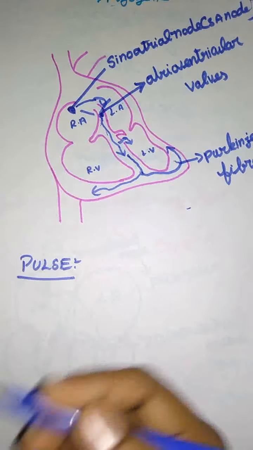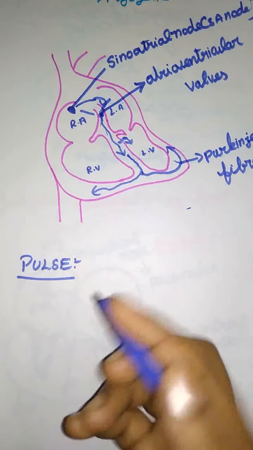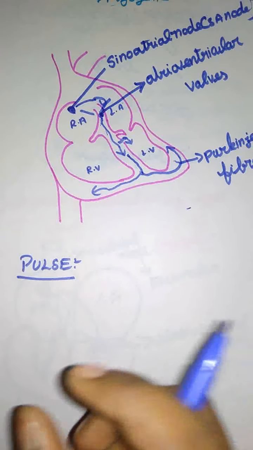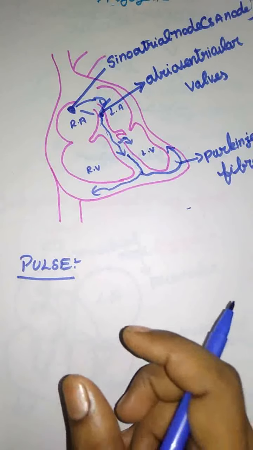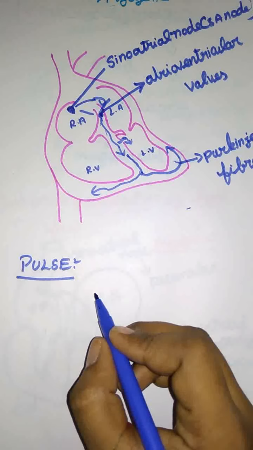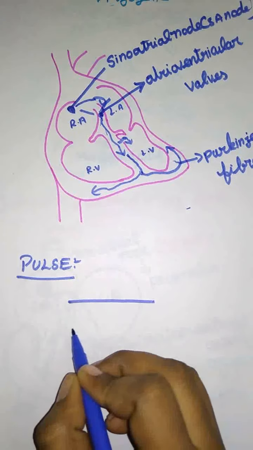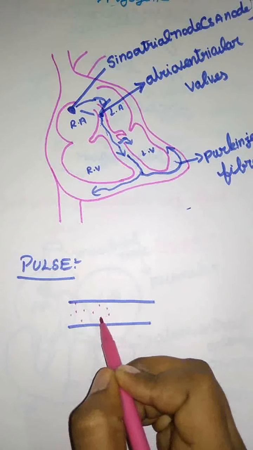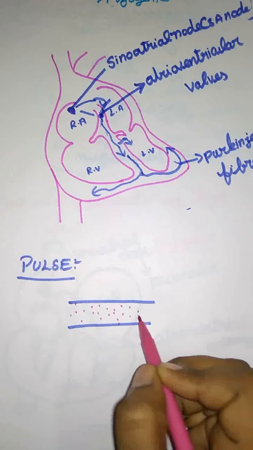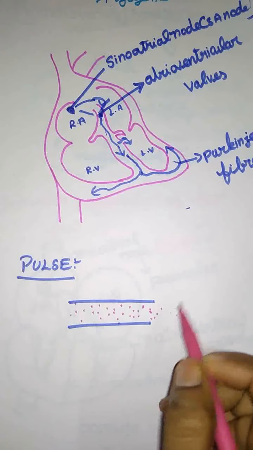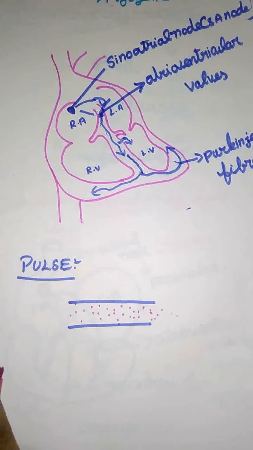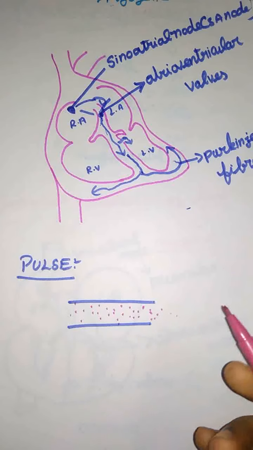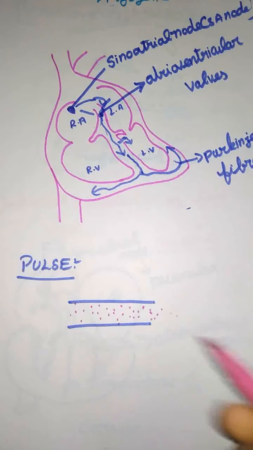A pulse: when the heart beats, blood is forced into the arteries, and the artery expands. Every time blood is forced into the artery, we call it a pulse. Just imagine this is the artery, and the blood flows in it. We already said the difference between veins and arteries: blood flows very fast in the arteries, and slowly in the veins.